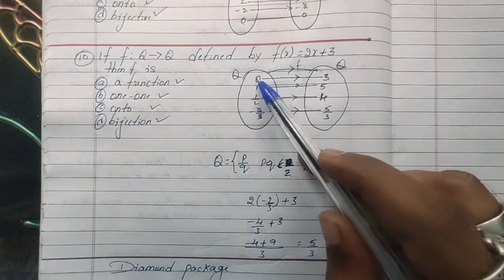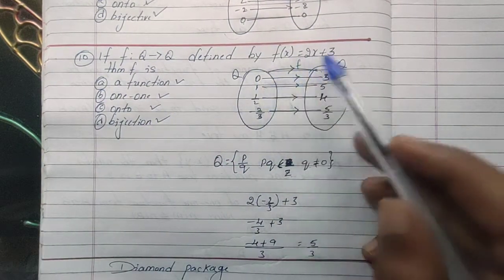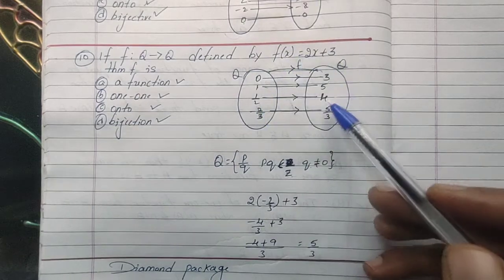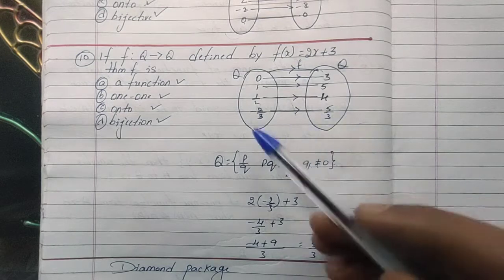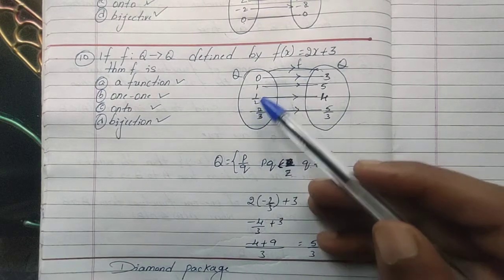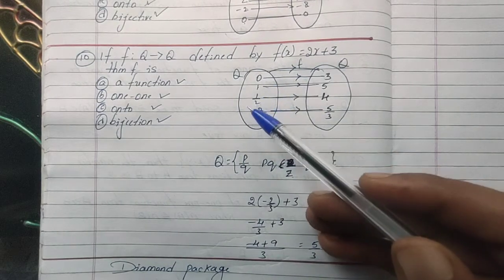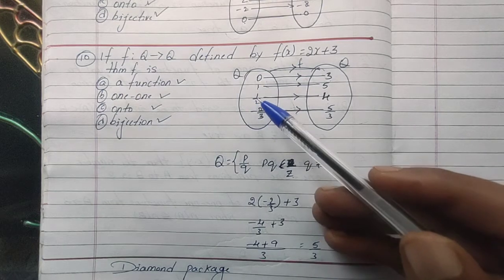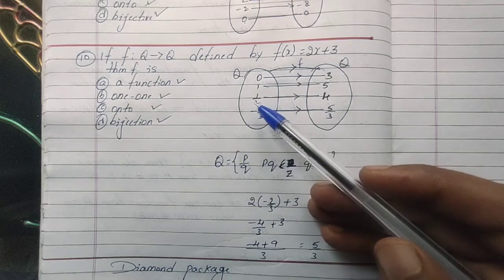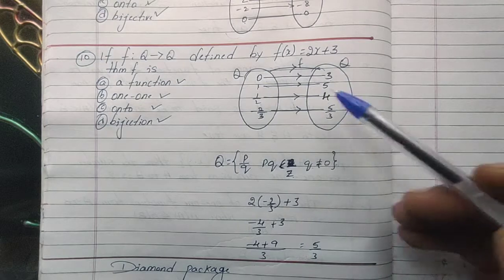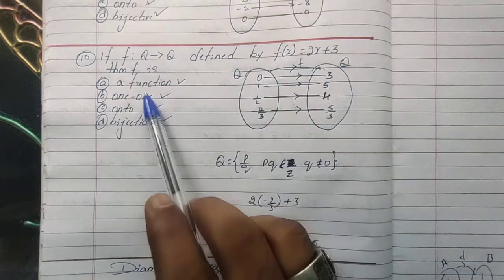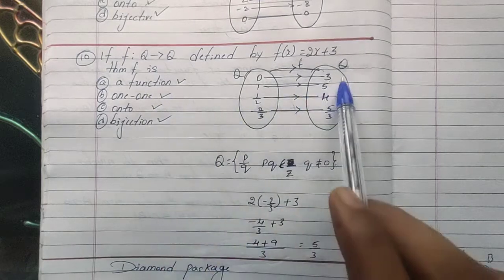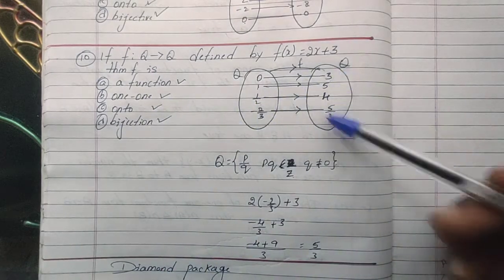If you take 0, you will get 3. If you take 1, you will get 5. If you take half, you will get 4. If you take minus 2 by 3, you will get 5 by 3. You take anything, 0, 1, 2, 3, positive fractions, negative fractions, there will be some different images in set Q. Therefore, it is a function and it is one to one.